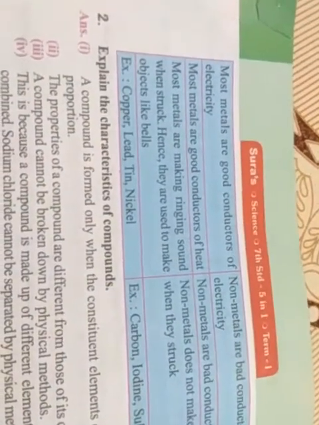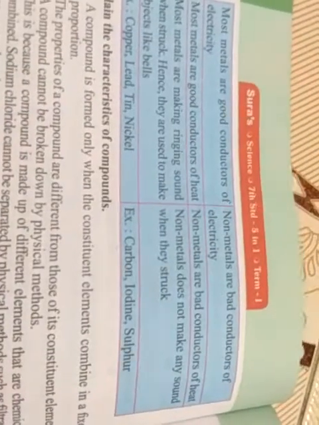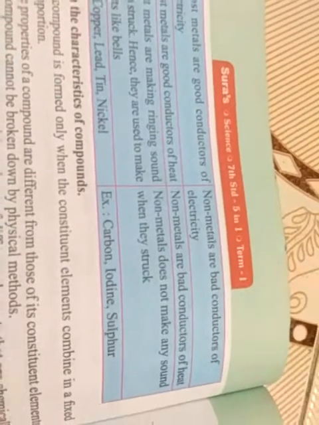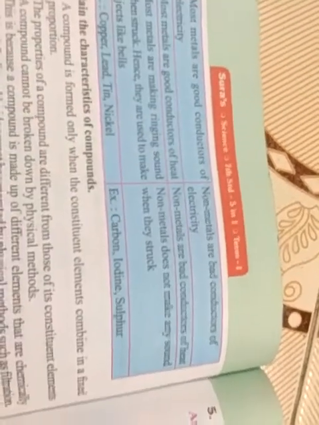Examples of metals: copper, lead, tin, nickel. Next, non-metals. Non-metal examples: carbon, iodine, sulfur.